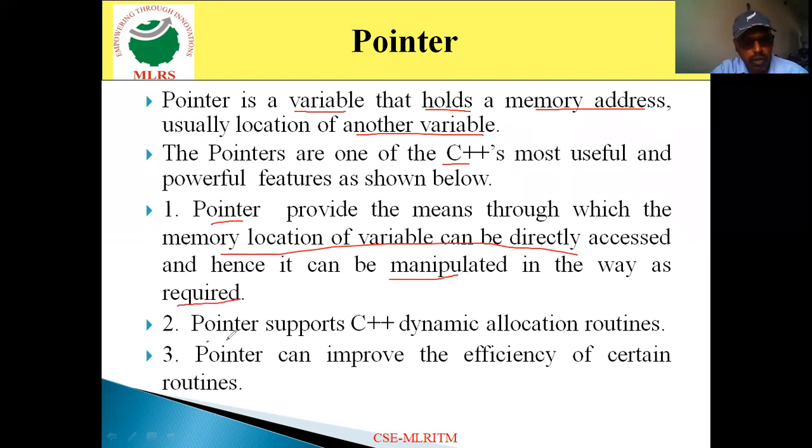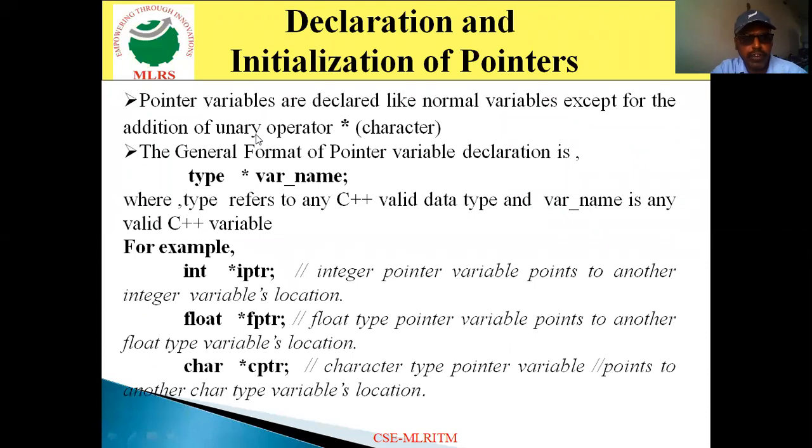Pointers also support dynamic allocation routines, that is, dynamic memory allocation and memory deallocation. And pointers can improve the efficiency of certain routines. When we execute some modules, their efficiency can be increased by means of pointers. These are the features of pointers.